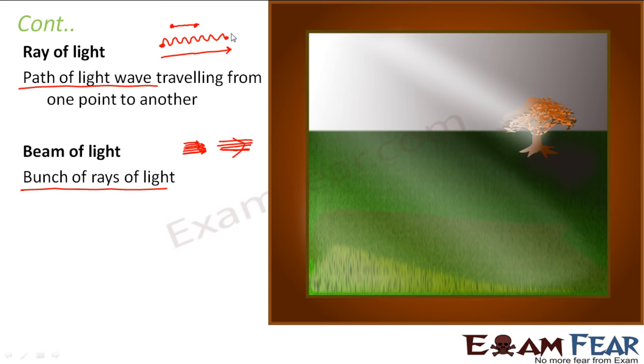So this is how the light wave is actually traveling. But whenever I look at things like reflection, diffraction and all, instead of drawing this wave, I'll always consider the ray of light, which will make my diagram neat, easy to understand, and at the same time less complicated, right? So now you know what is a ray of light. No confusion. Difference between a ray of light and a beam of light, right?